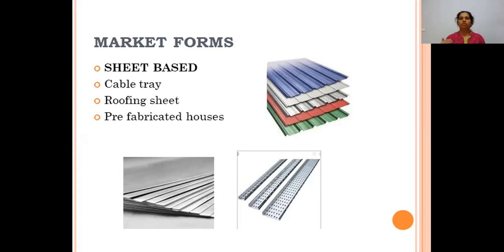So by this, we are ending the slideshow. To conclude, what I can say is aluminum is a very important engineering material. Why has it become a very important engineering material? Because it is light in weight, it has a low density, with a specific gravity of 2.7 gram per centimeter cube. Since it is a lightweight metal, it is easy to work with, easy to fabricate, and it is corrosion resistant.